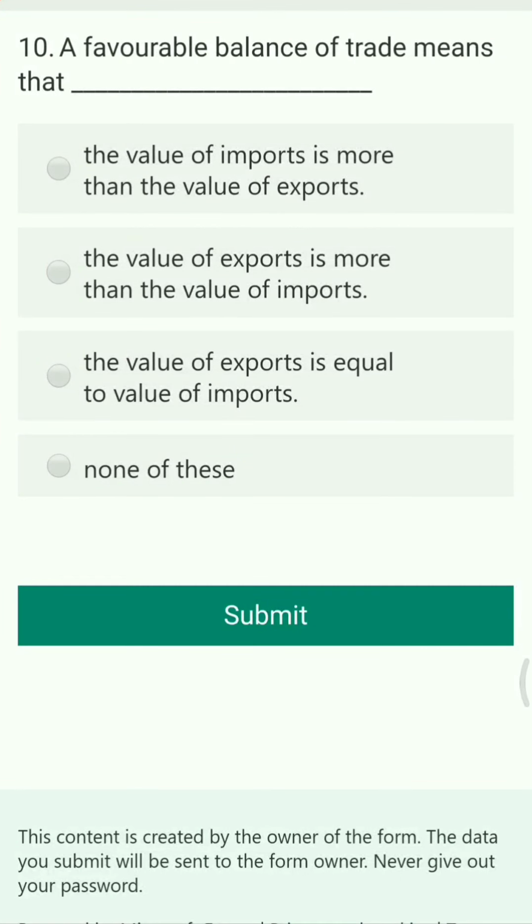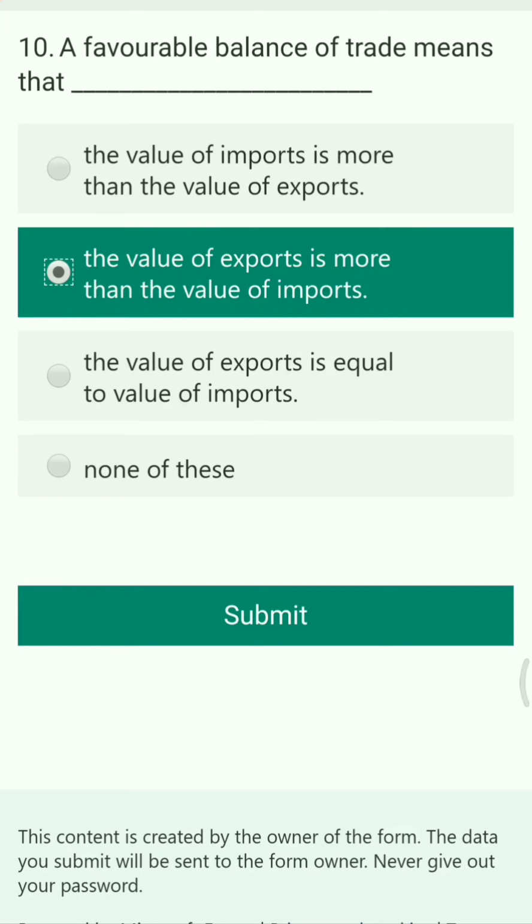When the value of the export is more than the value of the import. So this is also called as positive balance of the trade. Okay, so this positive balance is known as trade surplus. So it is also called as favorable balance, positive balance, when the export is more than the value of import.